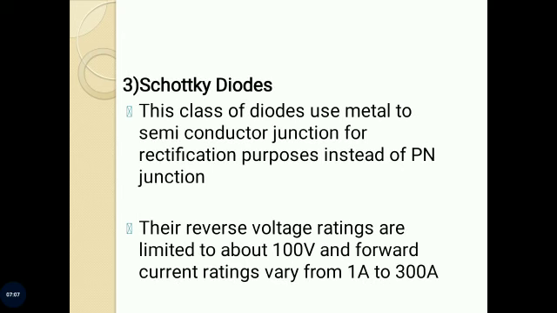Third one is Schottky diodes. This class of diodes uses a metal to semiconductor junction for rectification purposes instead of a PN junction. Schottky diodes are characterized by very fast recovery time and low forward voltage drop. Their reverse voltage ratings are limited to about 100 volt, and forward current ratings vary from 1 ampere to 300 ampere.